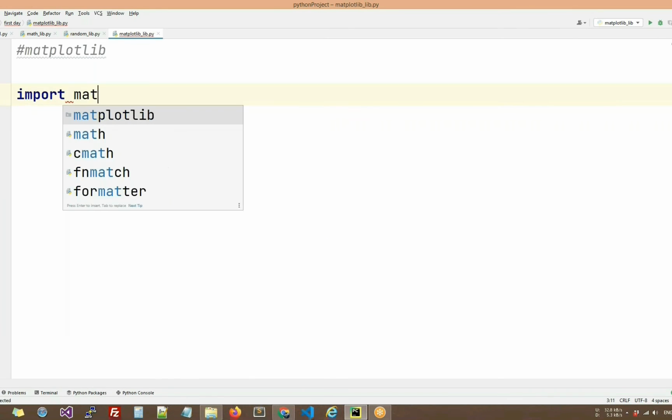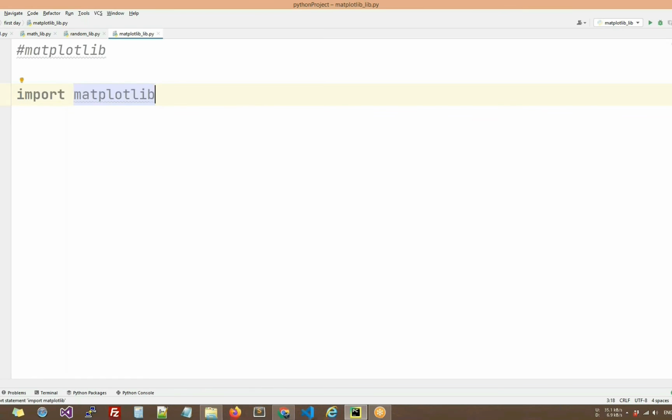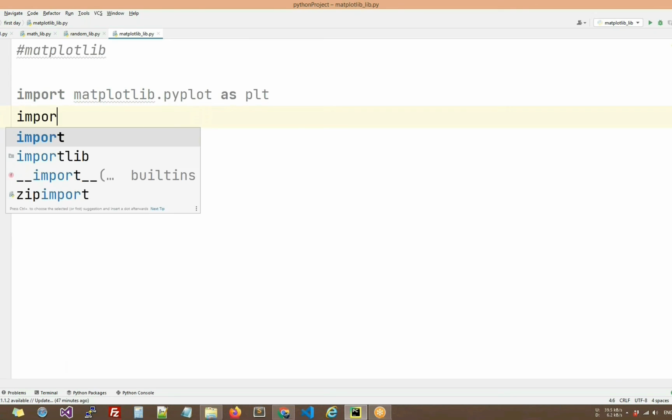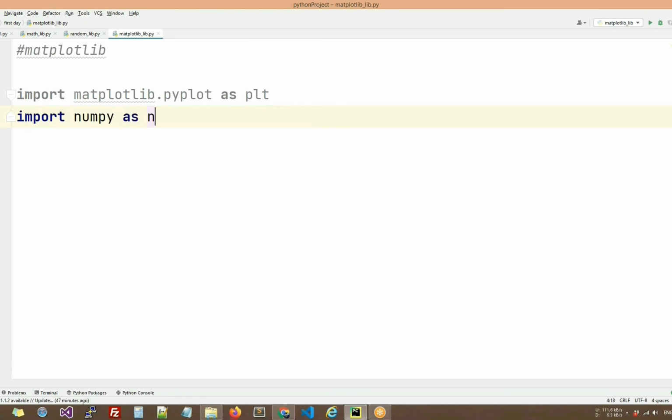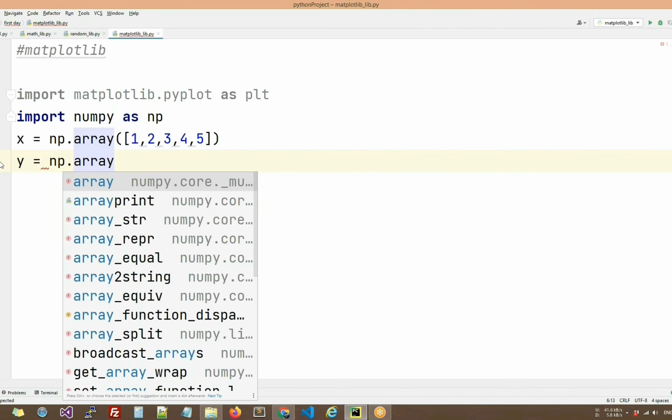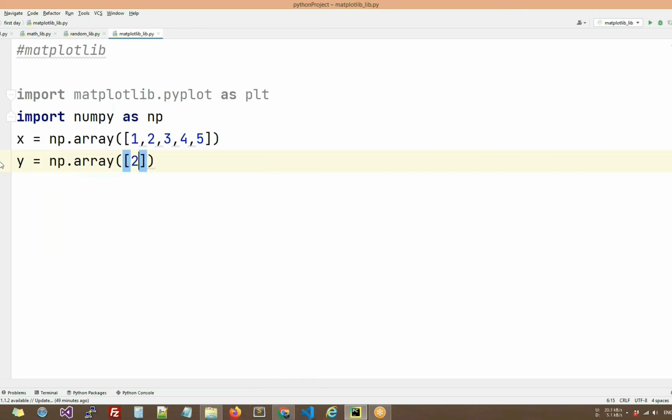I'll import matplotlib now, and there's one functionality of matplotlib, pyplot. I'll use it with the alias plt. We will import one more library, numpy, and give it the alias name np. We'll take one variable x for the x-axis and give a few values, say 1, 2, 3, 4, 5 in an array. We'll take one more variable y for the y-axis that will correspond to the values of x, and say we'll give the values 20, 30, say 15, 25, 10.